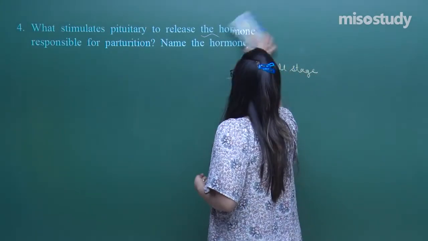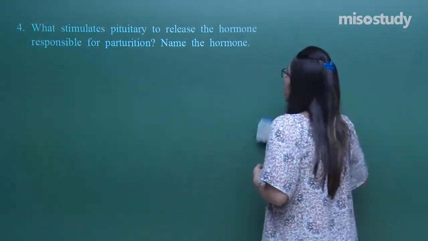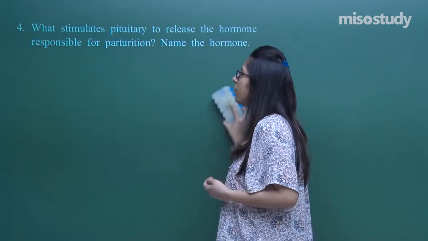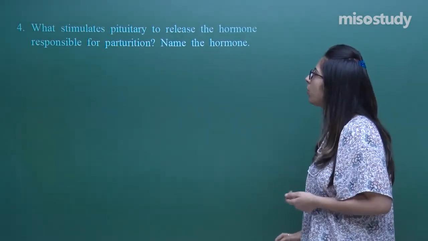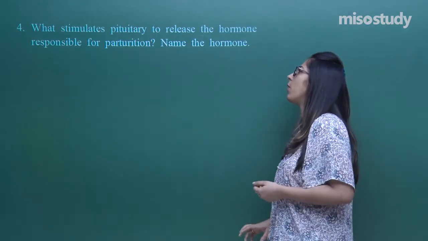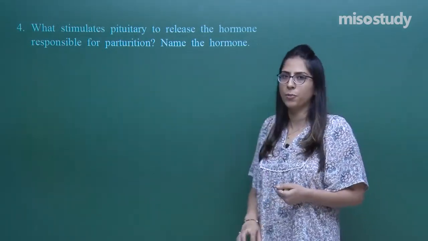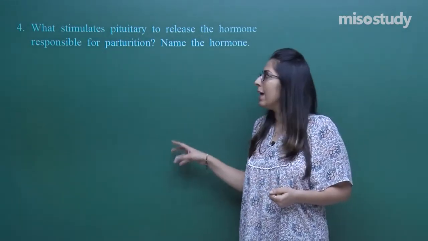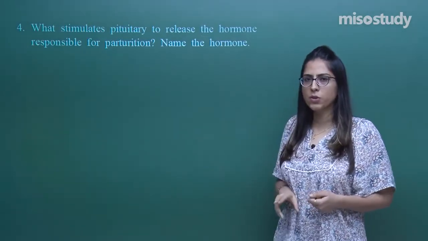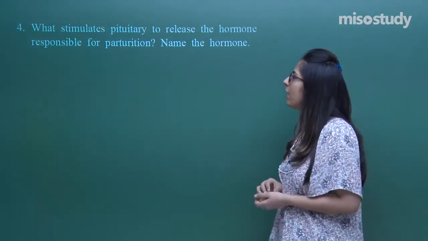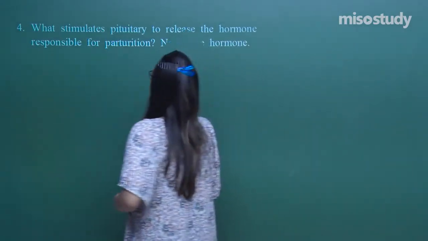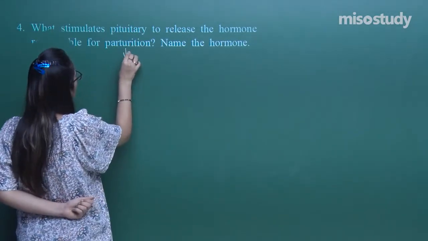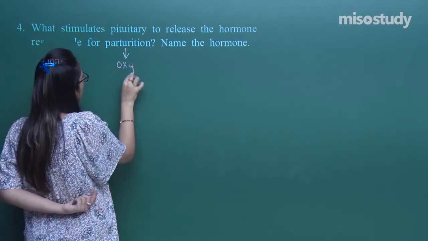Now let's talk about question number 4. This is also a 1-mark question. What stimulates the pituitary to release the hormone which is responsible for parturition, and name the hormone. I have already discussed this in the earlier questions: the hormone responsible for the process of parturition is called oxytocin.